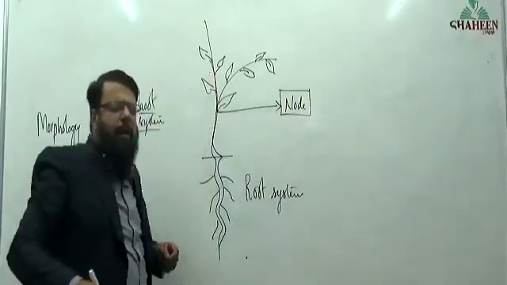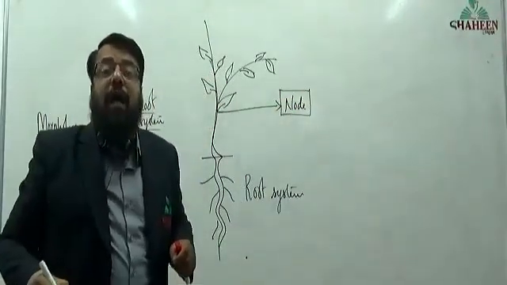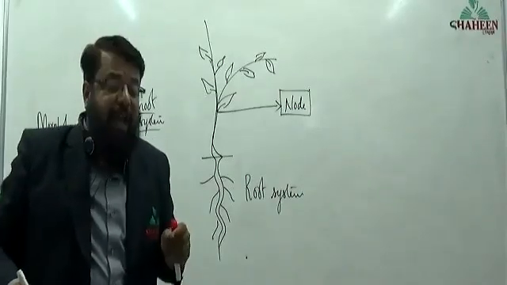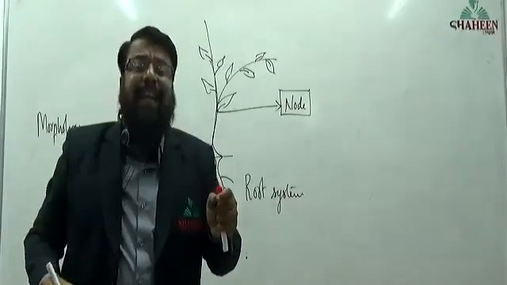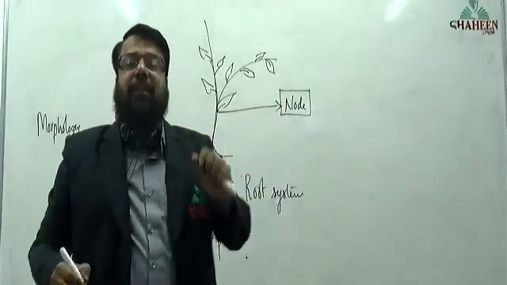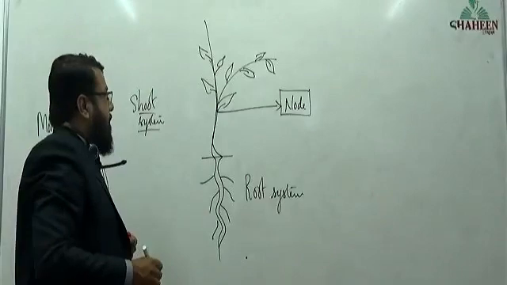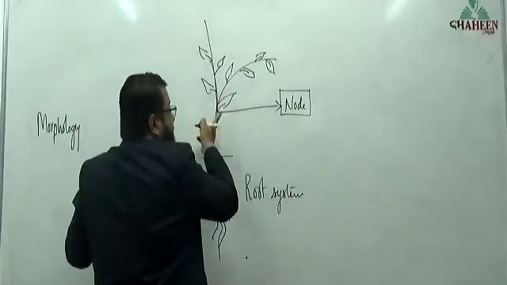You have to remember what a node is. A node is the region from where the leaf arises. This is one node where the leaf is arising.